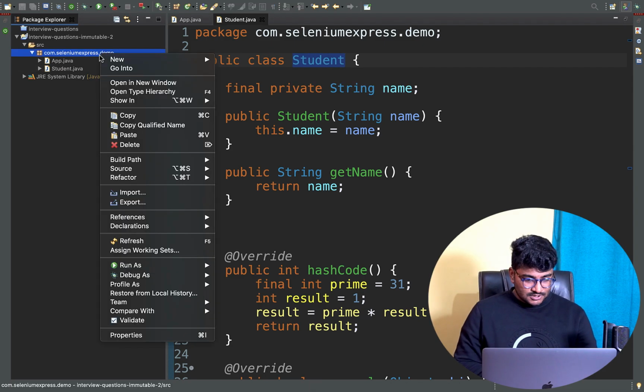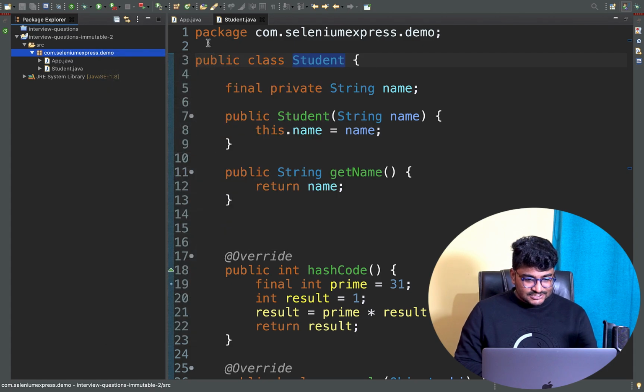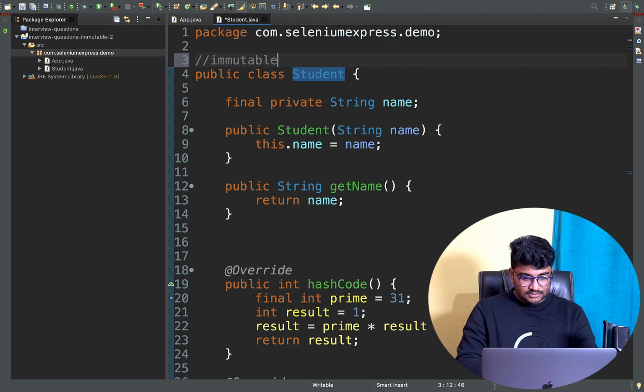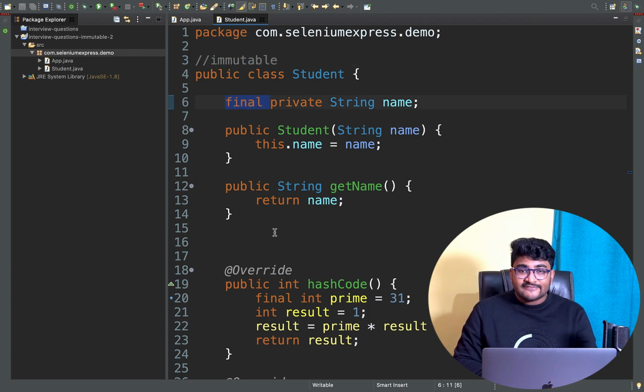So I will do what? This class is your immutable class, so let me write immutable class here. Now this class is immutable. The only thing is that we have not given final here. For the rest of the things, the variables are final and we don't have any setter method.